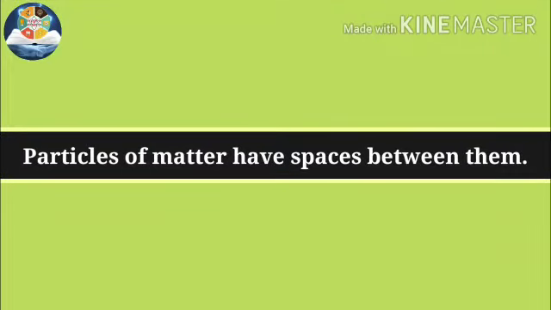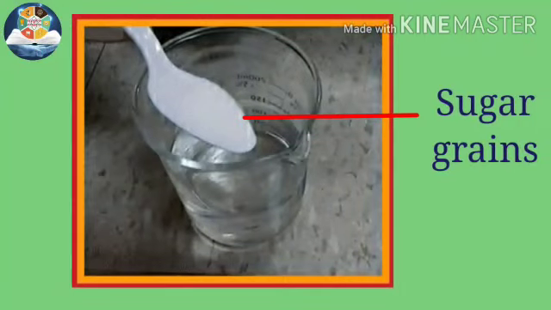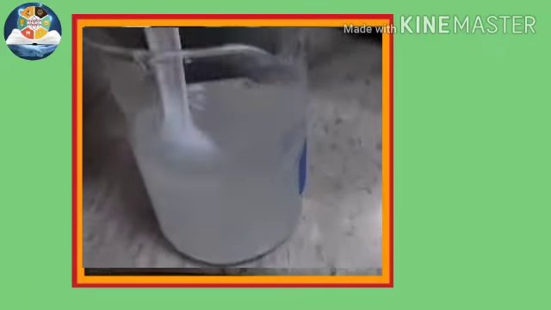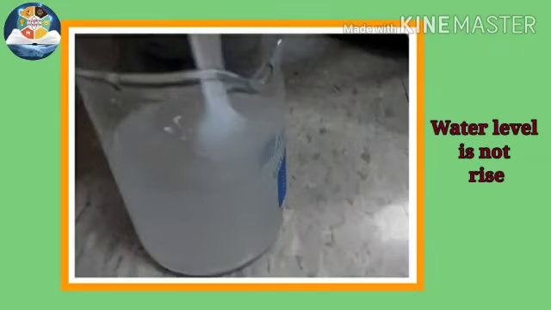Particles of matter have spaces between them. Activity. Take 100 ml of water into a glass and put sugar grains in the water, and carefully observe what happens to the level of water. We are going to dissolve the sugar in water. Once we stop stirring, as you can see, there is no rise in the level of water.